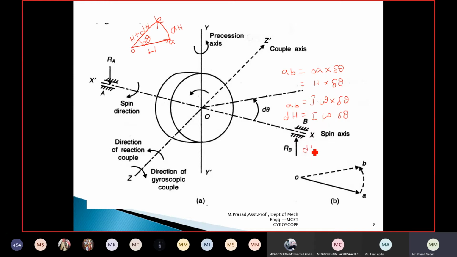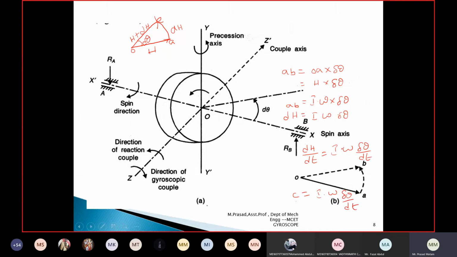I am writing like this: dh by dt is equal to I into omega into del theta by dt. Now dh by dt, the change in angular momentum with respect to time, is called the couple. So dh by dt is equal to C, which is equal to I into omega into del theta by dt. Now what is the change in angle with respect to time?